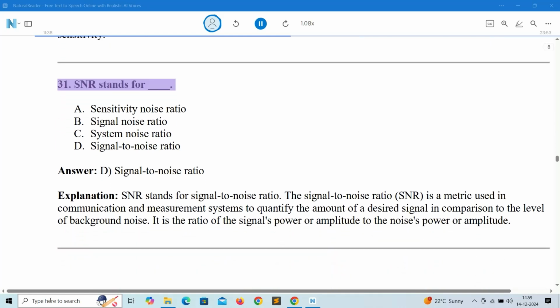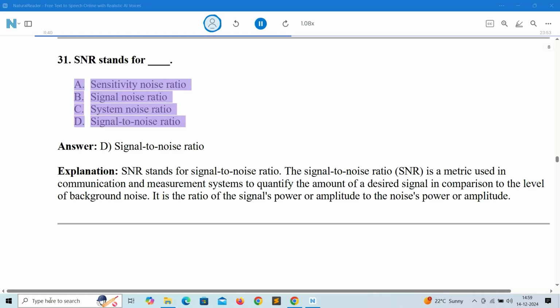31. SNR stands for A. Sensitivity noise ratio. B. Signal noise ratio. C. System noise ratio. D. Signal to noise ratio.